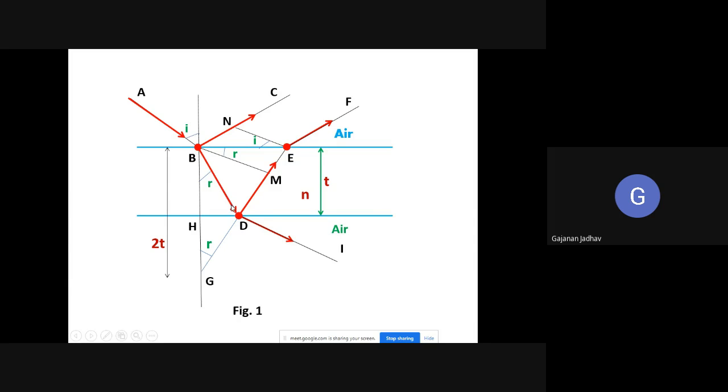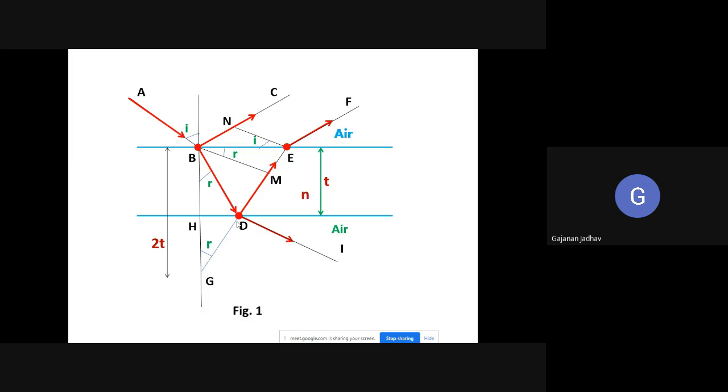Again, when this BD falls at point D, part of that light gets reflected into DE, and part gets refracted out. So this is how light gets reflected and refracted when it falls on this thin film.